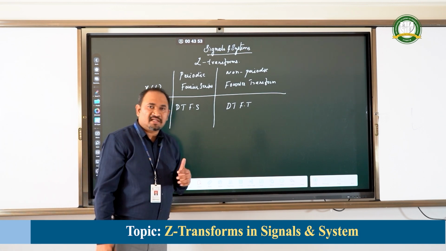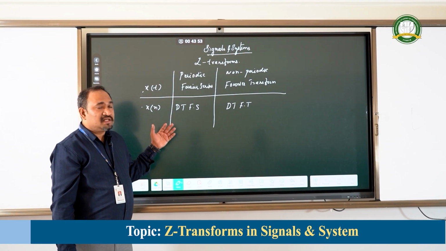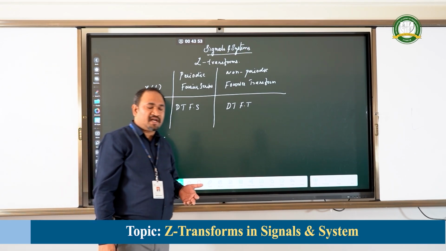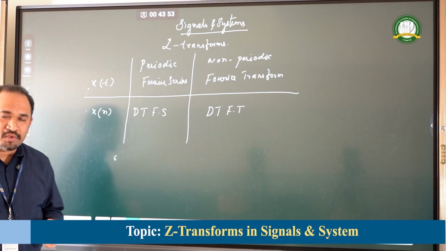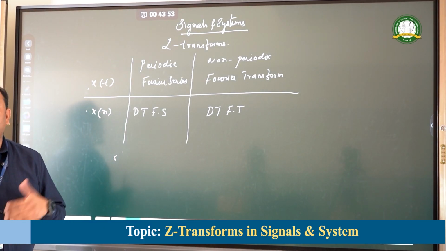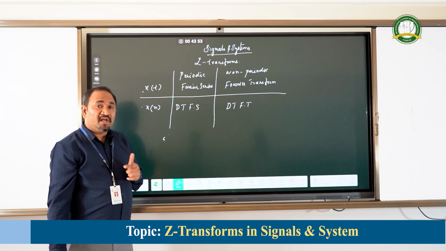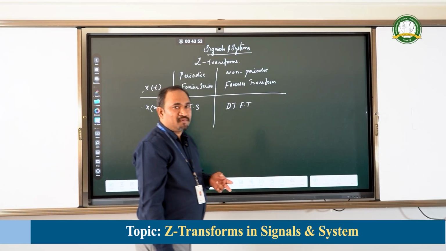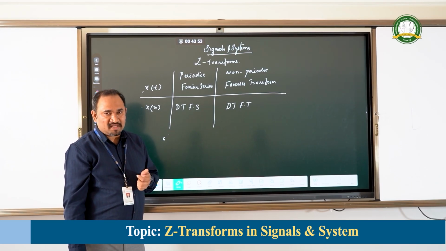Now, there are certain input signals for which the output is divergent in nature, as I told you: constants, growing exponential signals, etc. For such signals, we go with two more types of transforms. One is Z transform, another one is Laplace transform.